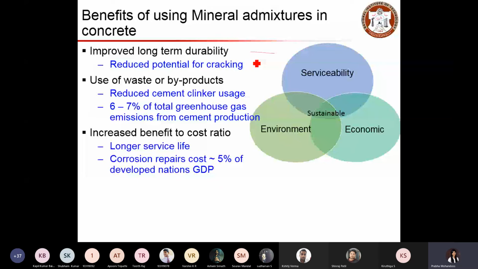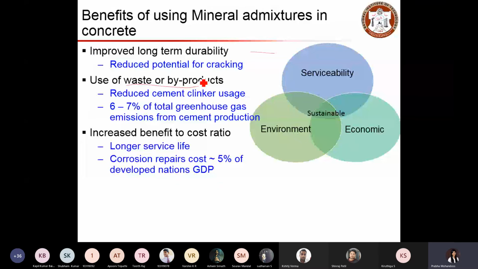At the same time, these mineral admixtures are basically wastes or byproducts of some products from industries. I will tell in detail how we obtain these mineral admixtures so you can understand the process of formation of these kinds of mineral admixtures.